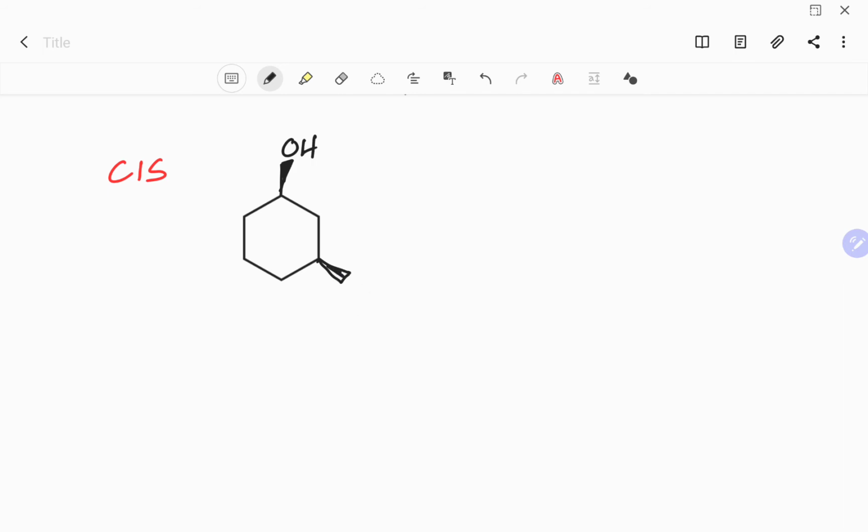How do you show the top plane? You use a wedge, right? So put both substituents on a wedge. I hope this is clear. All right, so if you're using a dash, then both substituents should be on a dash.